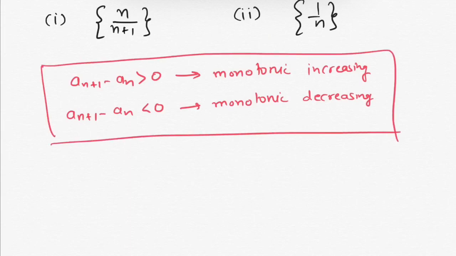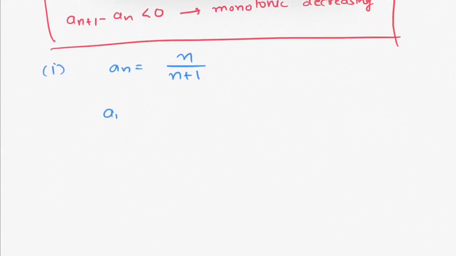Now let's find out. In the first example we have an equals n over n plus 1. So an plus 1 will be n plus 1 over n plus 1 plus 1, and this equals n plus 1 over n plus 2.